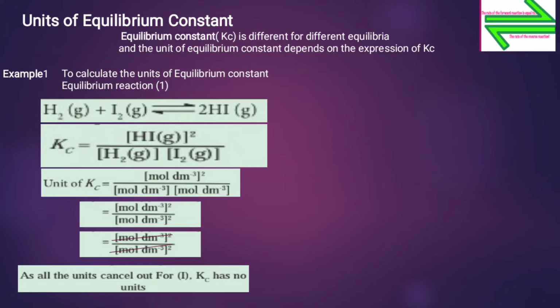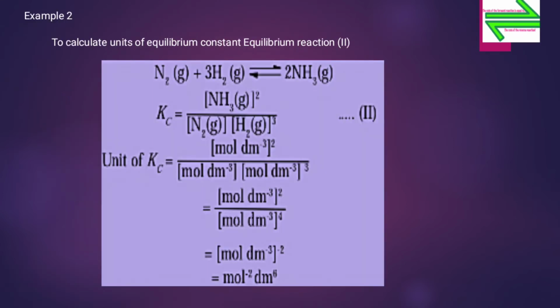So, let us see how we can calculate the unit of the equilibrium constant with two examples. See the first equilibrium reaction: H2 gas plus I2 gas reversibly giving 2HI gas.